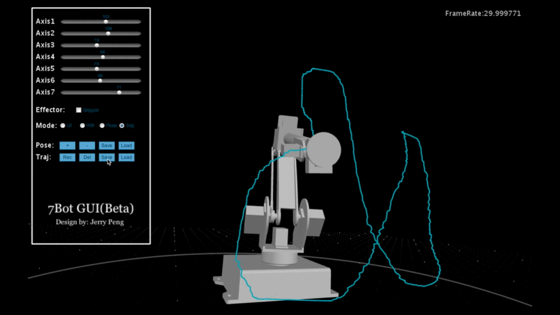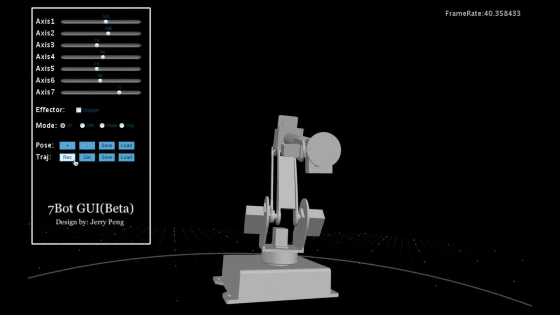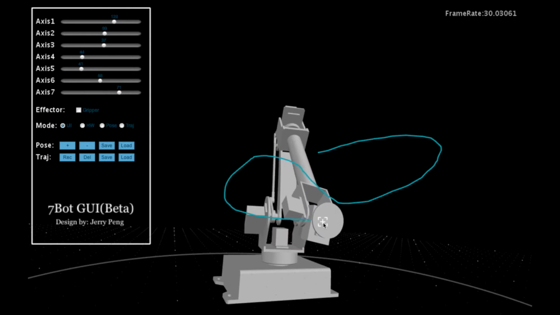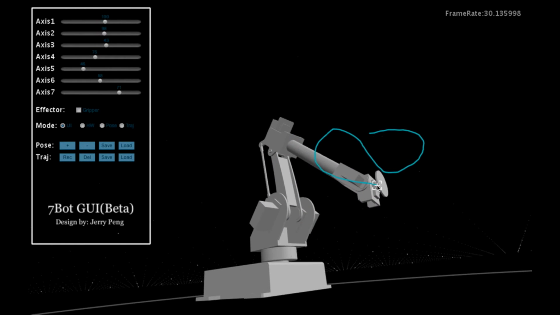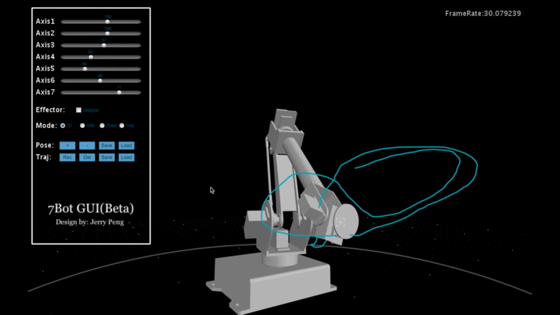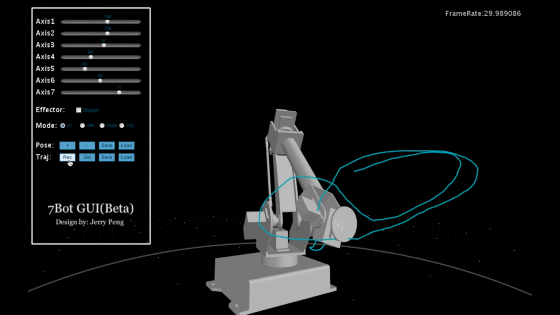When you want to start another trajectory, click the Delete button. Then click the Record button or use a keyboard shortcut to start recording. When you finish, click the Record button again and it's done.